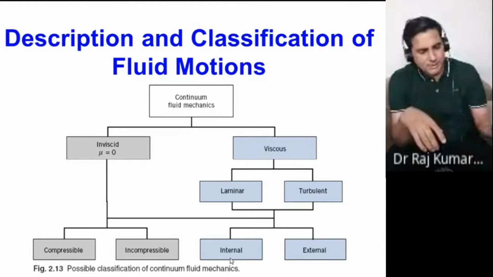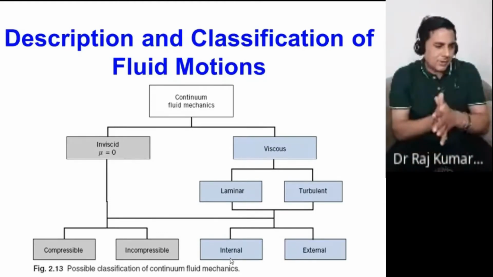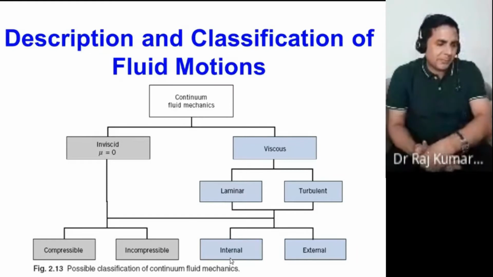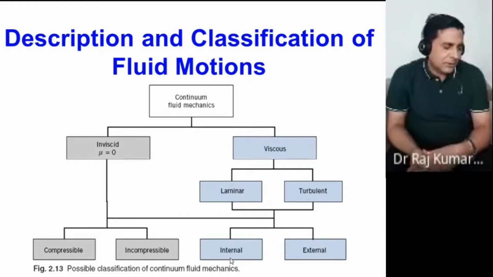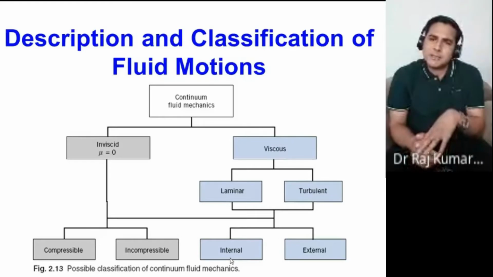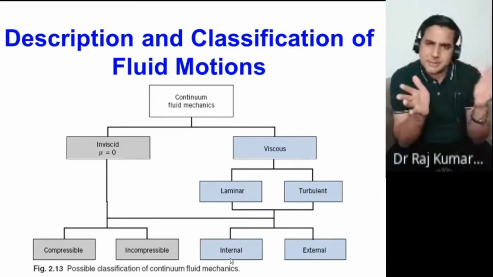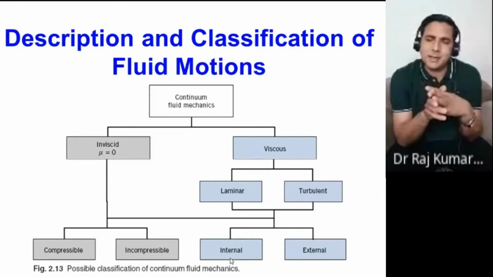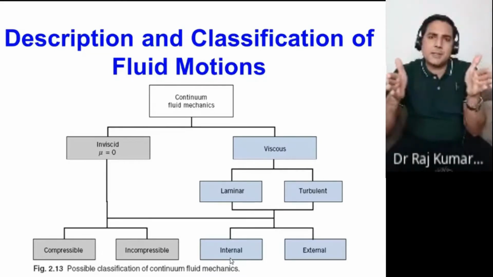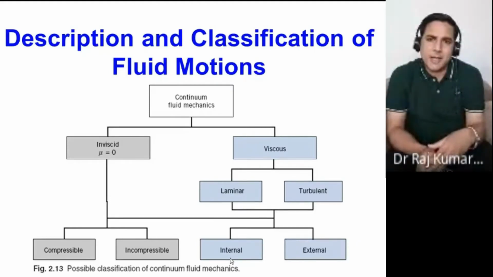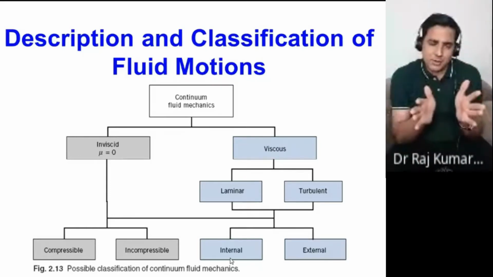Fine. Then another one is called the Lagrangian approach and the Eulerian approach. Lagrangian means you are focusing on individual particles, which gives you the differential analysis. Eulerian approach means you are focusing only at the boundaries. That's called the integral approach. Most of the time in undergraduate fluid mechanics, you are focusing on the integral or Eulerian approach.